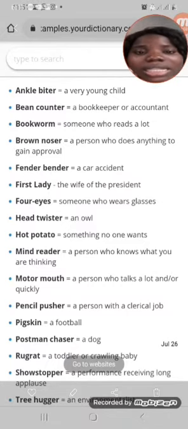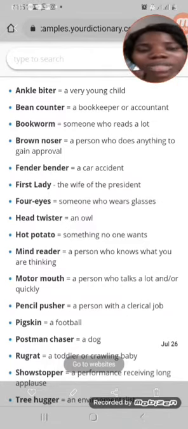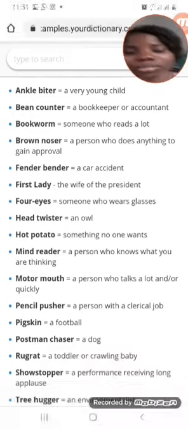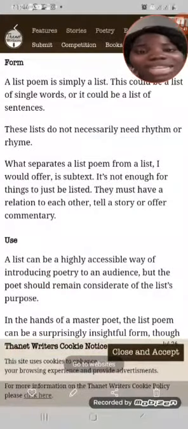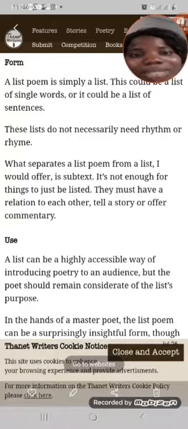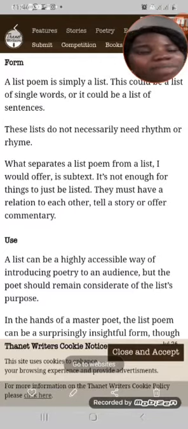We have list as well. List poem. When we're talking about a list poem, just as the name states, a list is just like a list, like someone going to a grocery shop to get something. You write a list of the things that you need to get at the grocery shop. That is the same thing as a list poem. A list is simply a list. It lists out things. Do you get it now?